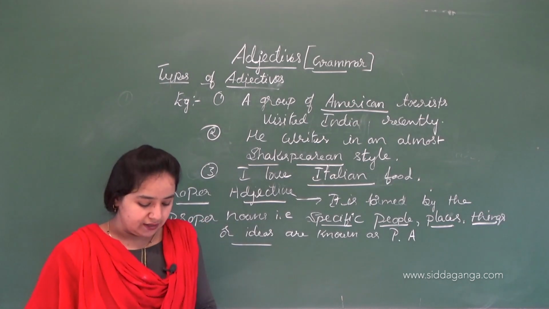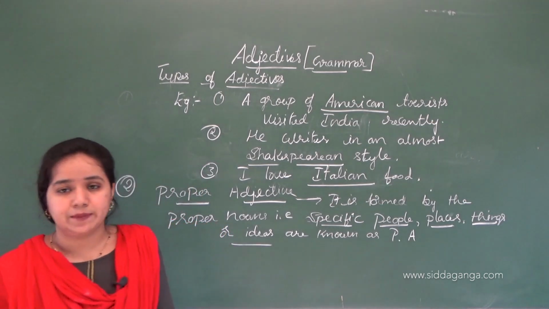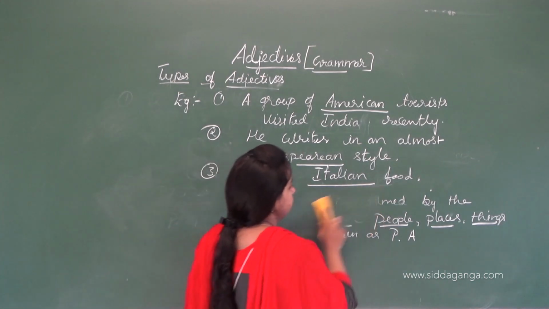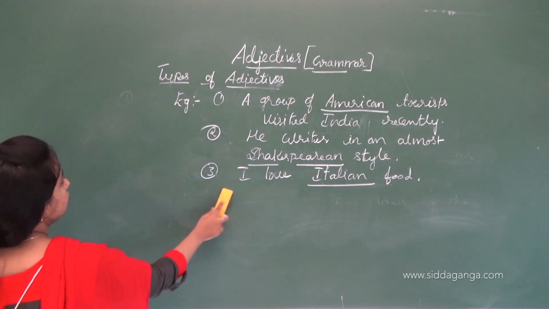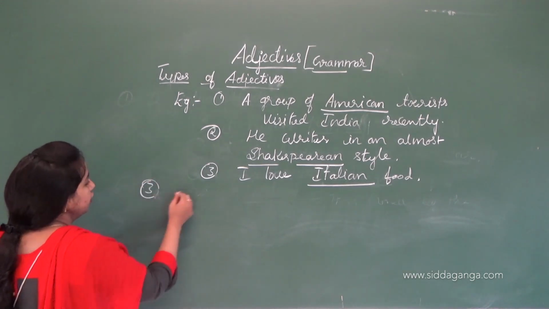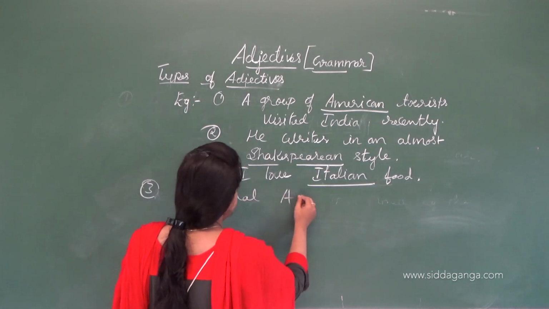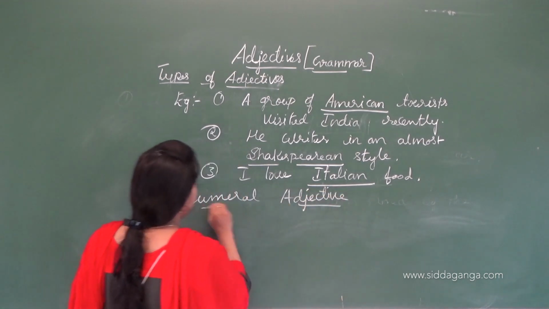So let's move on to the numeral adjective, the third type. The third type of adjective is numeral adjective.